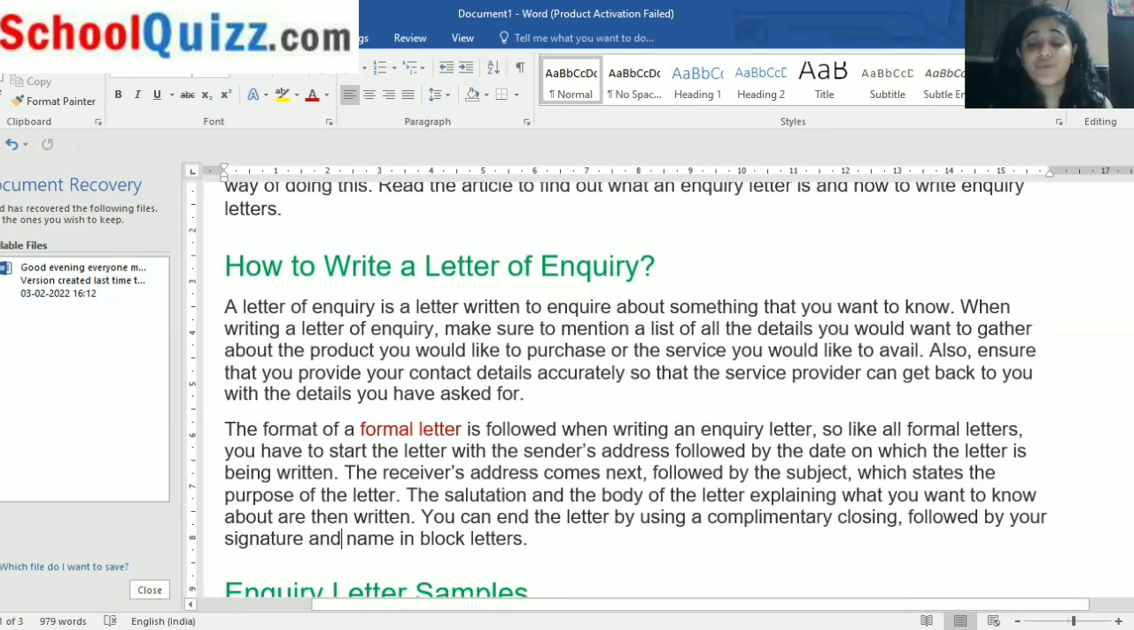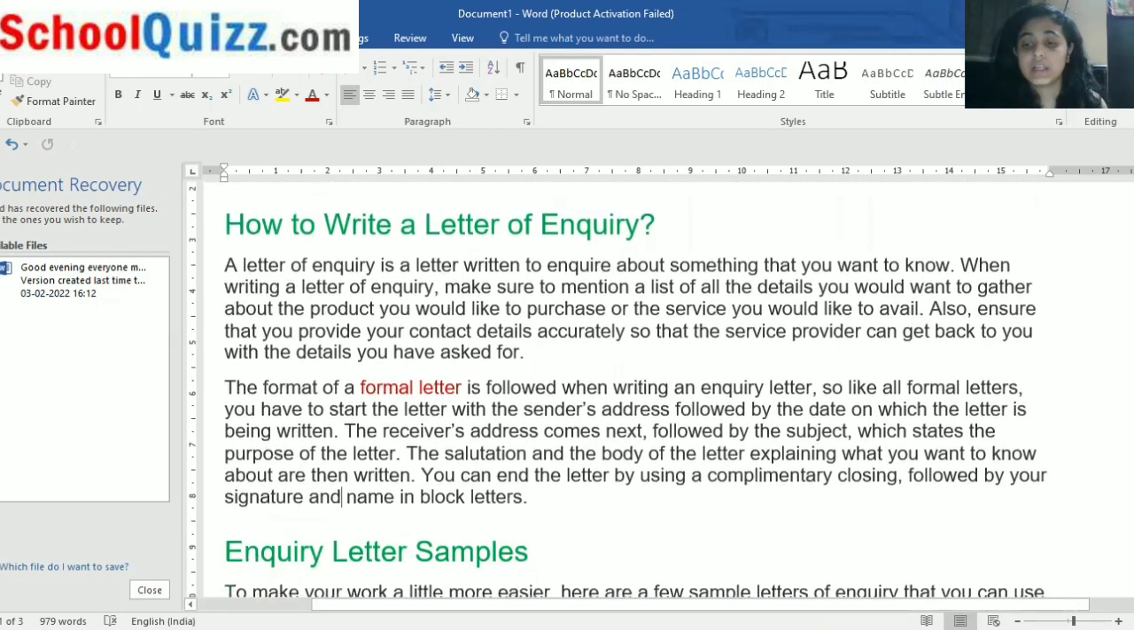The format of the formal letter is followed when writing a letter. All formal letters start with the sender's address, followed by the date on which the letter has been written. The receiver's address comes next, followed by the subject, which states the purpose of your letter. Then the salutation, and the body of the letter explaining what you want to know. You can end the letter by using a complimentary closer, followed by your signature and your name in block letters. So I told you 9 things. These 9 things are required while writing a formal letter, and these are the 9 things you should know.